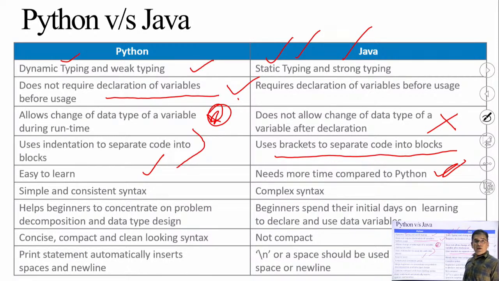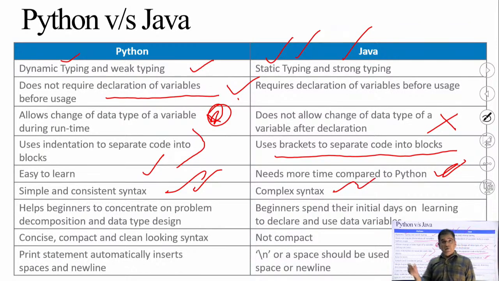Python has simple and consistent syntax. The syntax is very easy and consistent, with no much case sensitivity or specific names of the methods defined within the language required. It is very simple in nature and consistent, but Java has a complex syntax. As I showed you in the previous example, if a capital S is required within the brackets of the main function string argument, then capital S must be there, otherwise an error will come.